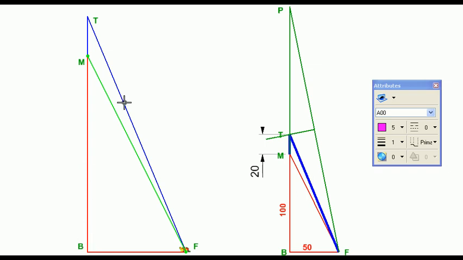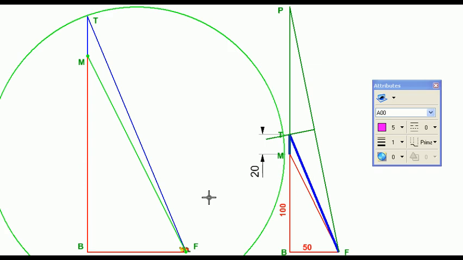So it is almost like having two fixed pins M and F, to which a string of length 150 is tied, and then with a pencil we are tracing a curve. B happens to be one point on it, T happens to be another point on it, and what could be that curve? That is nothing but an ellipse with M and F as the foci. Let us see how to get that ellipse. For that, I am going to plot this circle of diameter 150, the length of the path, with the midpoint of MF as the center.